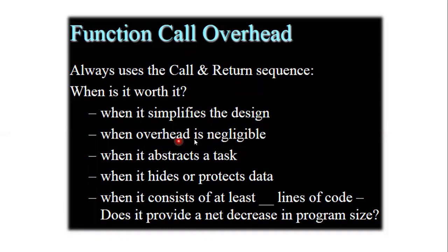So when overhead is negligible, okay. When it abstracts a task, nothing but when you do the recursion, you cannot see exactly where the control is moving to the subtask. You cannot understand that, and that's why it abstracts a task. When it abstracts a task, it hides or protects the data.